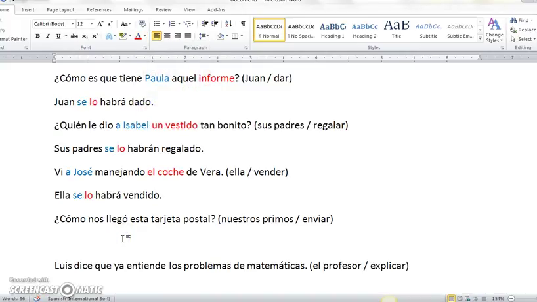¿Cómo nos llegó esta tarjeta postal? Nuestros primos enviar. How did this postcard arrive to us? Our cousins to send. So I'd want to say something like, our cousins must have sent it to us.